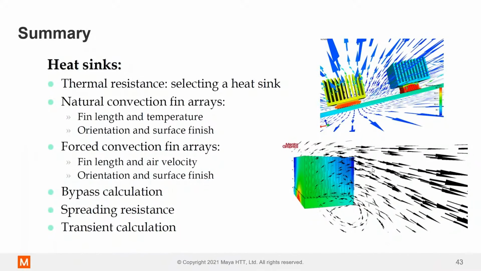All right. So in summary, use thermal resistance calculations to select a heatsink. Natural convection fin arrays: fin length, temperature and orientation considerations. For forced convection, again, fin length, air velocity calculations that you should be doing, and again, orientation and finish. Bypass calculations, how they're measured in wind tunnels, and how you can use that data from data sheets and augment that with simulation to give a much better final performance of the heatsink.